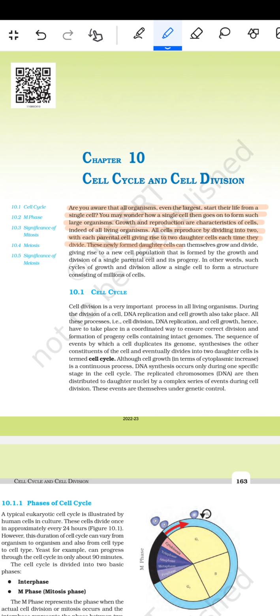These newly formed daughter cells can themselves grow and divide, giving rise to a new population that is formed by the growth and the division of the single parental cell and its progeny. In other words, such a cycle of growth and division allows a single cell to form a structure consisting of millions of cells.